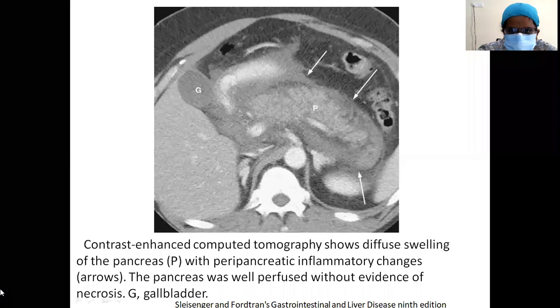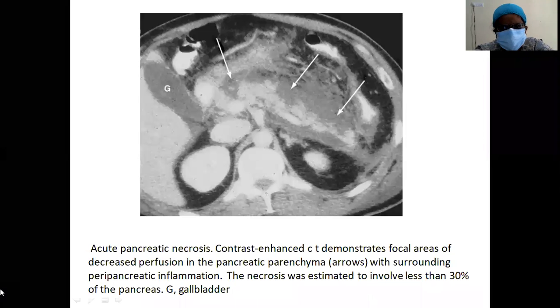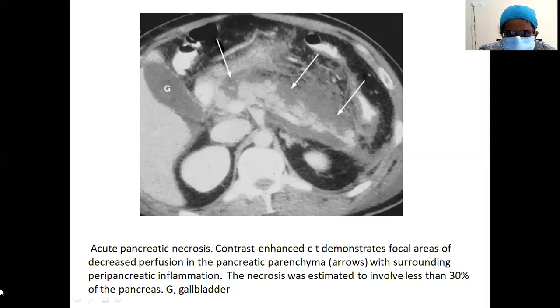This is a CT finding. The arrow marks show you diffuse swelling of the pancreas with peripancreatic inflammatory changes. This is the necrosis. That arrow points to the area, surrounding peripancreatic inflammation is there. Necrosis was estimated to involve less than 30% of the pancreas.